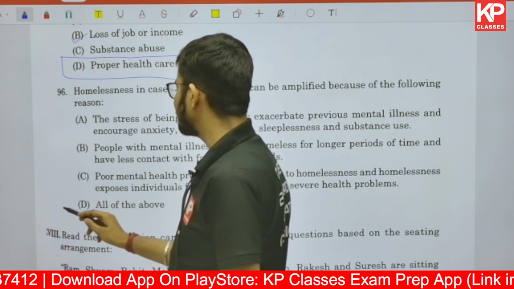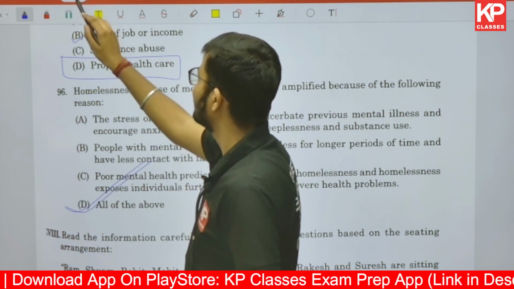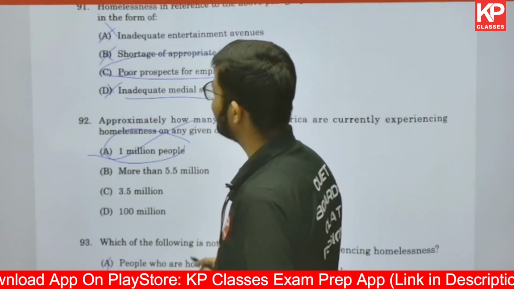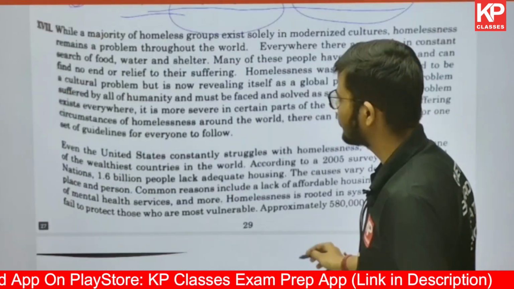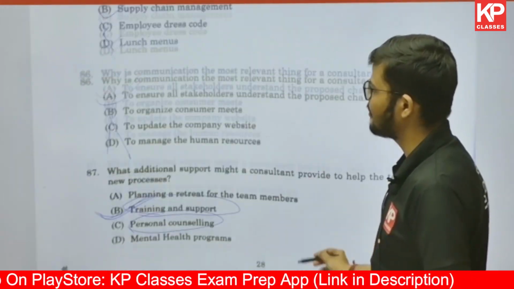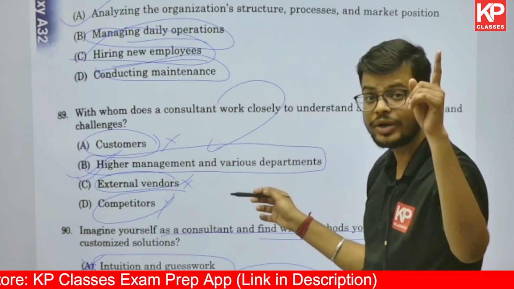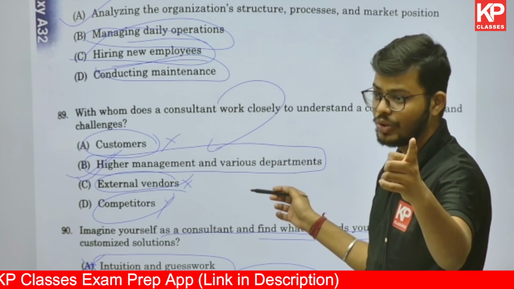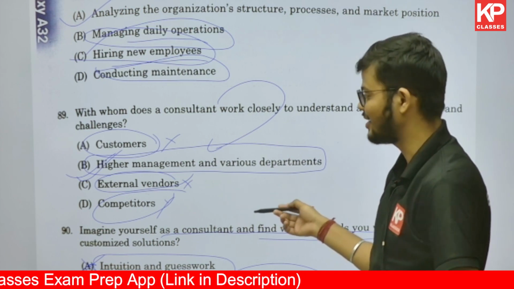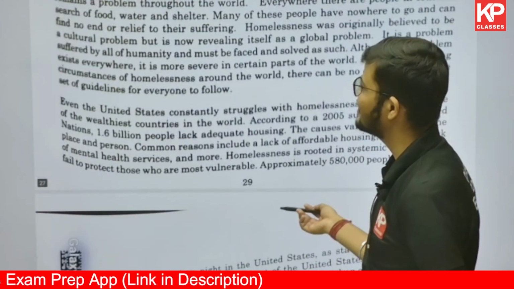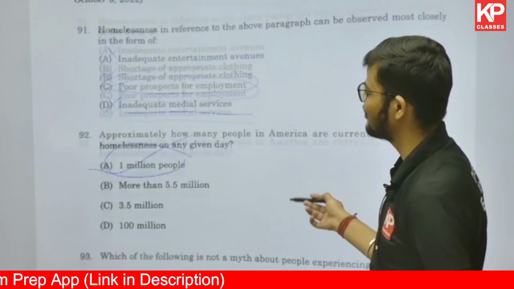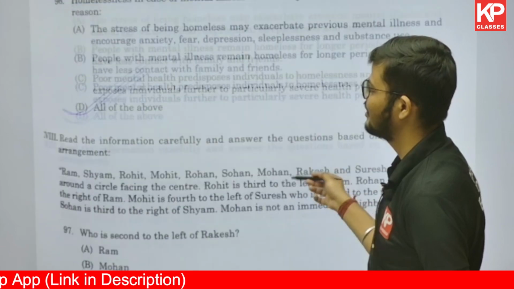So this passage was also very easy, right? If you were not able to, now I can understand the exam pressure. Out of these 12 questions, at least you could have gotten 10 correct. There is no confusion about that. There is no excuse for that. If that is the case, I'm sorry, your preparation was not up to the mark, right?